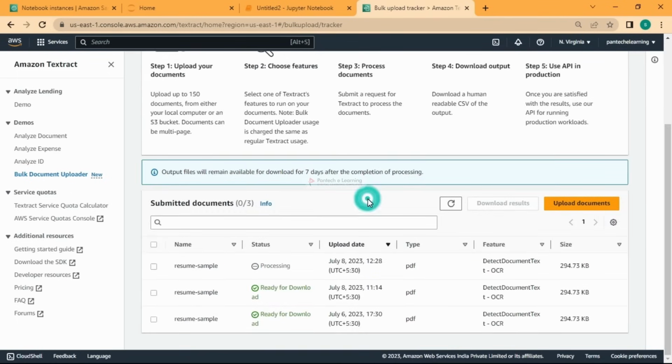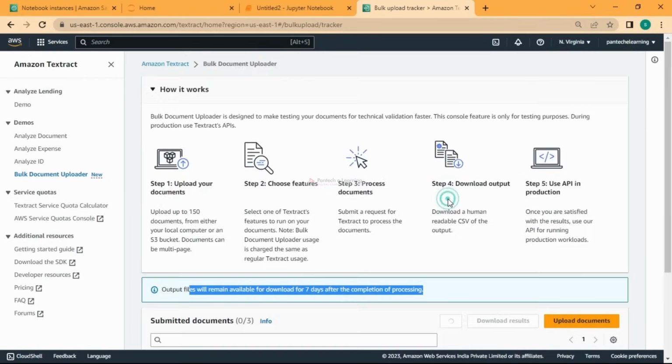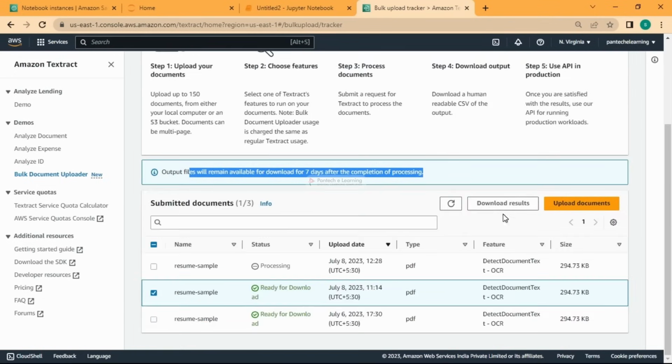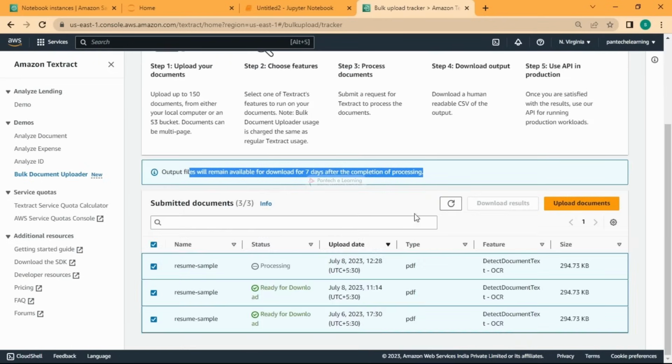And you cannot directly delete it. See here, the output files will remain for 7 days from when you created it. So please don't search for delete options. It will be automatically deleted after 7 days. Okay, it's processing. You can see I have previously done this, and it is persisting. If you want, you can click it and download the results. We'll wait for that to complete.